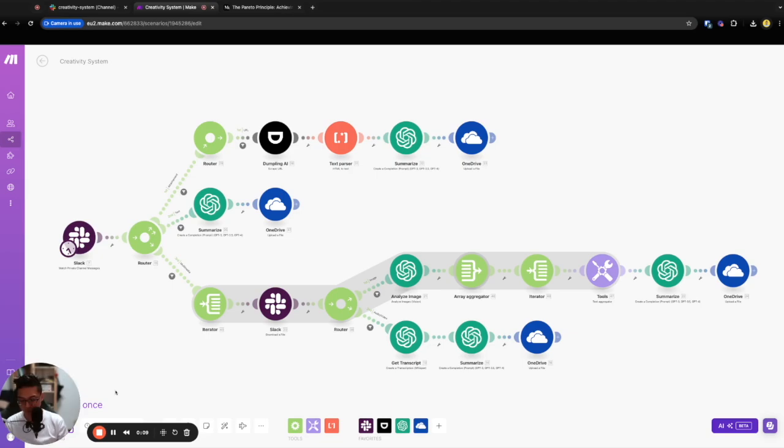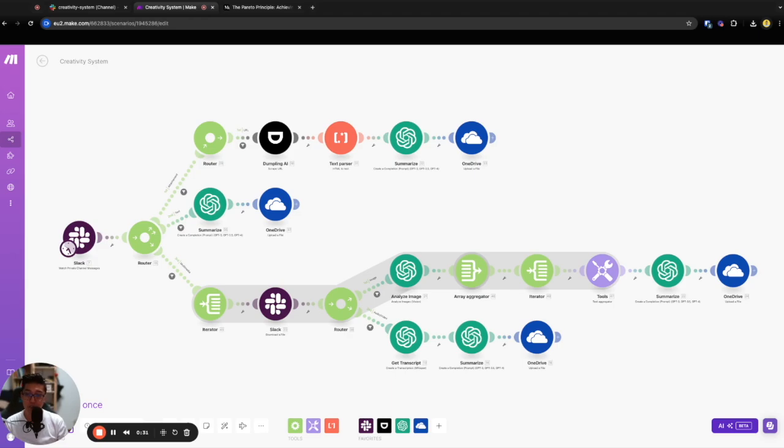Let me try to explain this flow. The first thing is Slack is the input. This flow is for the URL. I use this for scraping, and then output to OneDrive. Basically, I set the Obsidian vault in my OneDrive, so it will output a file there.